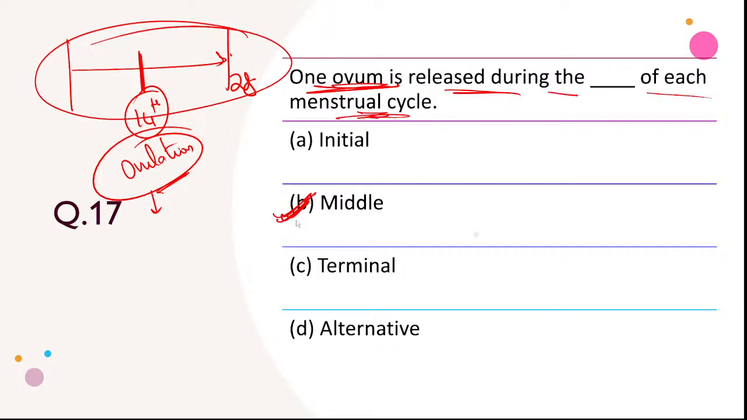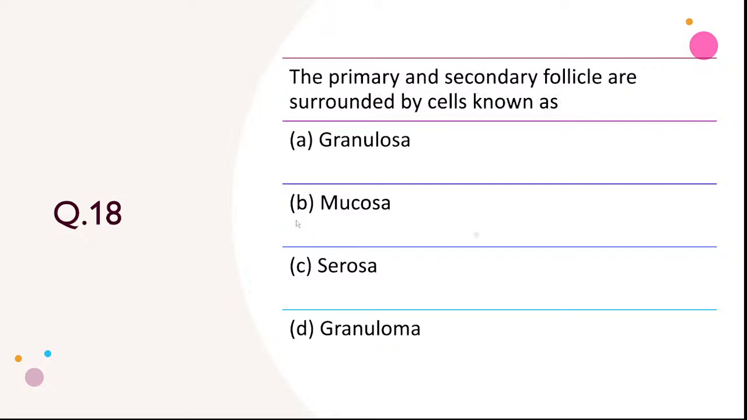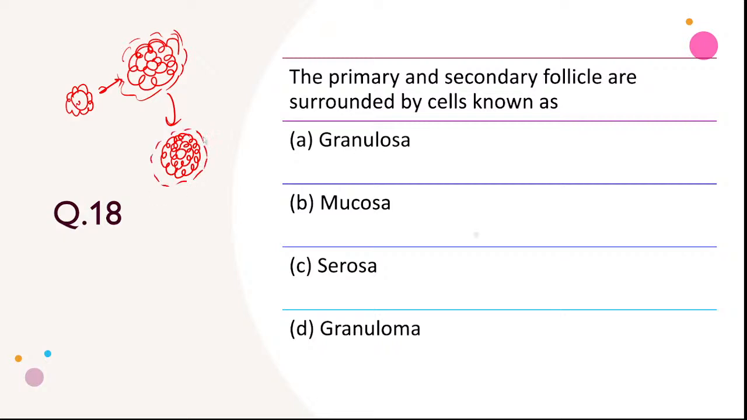Next question. The primary and secondary follicle are surrounded by cells known as primary cells. They are surrounded by flat epithelial cells. Flat epithelial cells, then they will develop, and granulosa cells will form around. Granulosa cells will form, then theca cells will form. This theca cell will proliferate into theca interna and theca externa. So this follicle, they are surrounded by what? Granulosa cells.